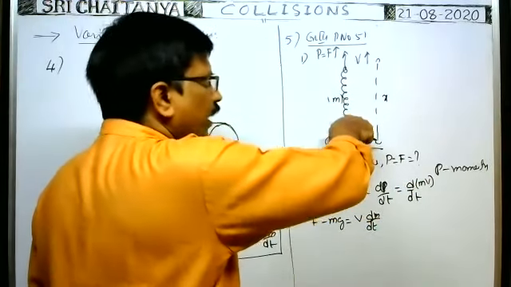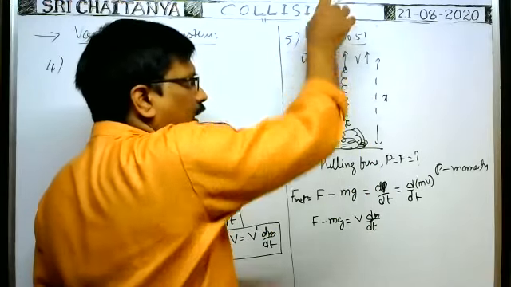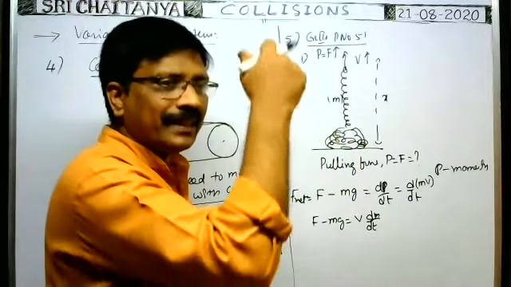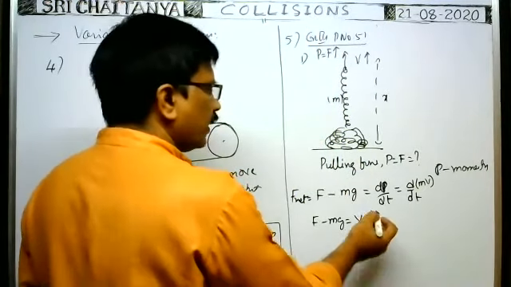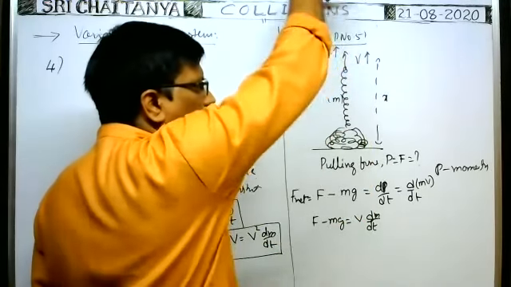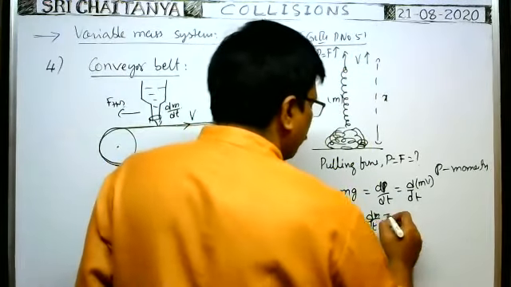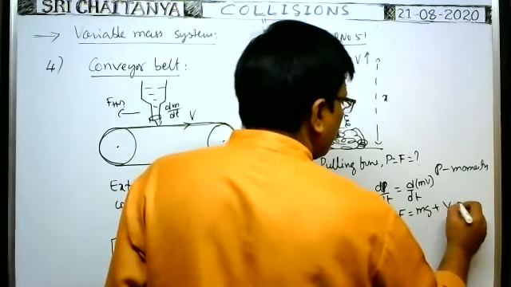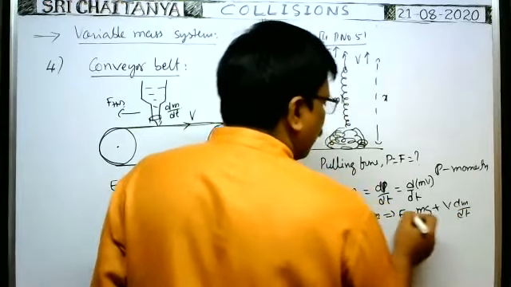As long as the chain is moving upwards with constant speed, the mass of the vertically hanging chain increases. So dm by dt is the rate of increase in mass of the chain while pulling upwards. From this, F is equal to mg plus v into dm by dt. Here we have to find F.